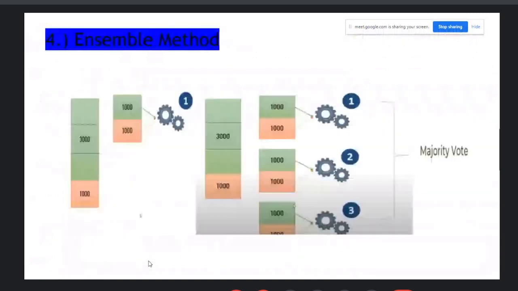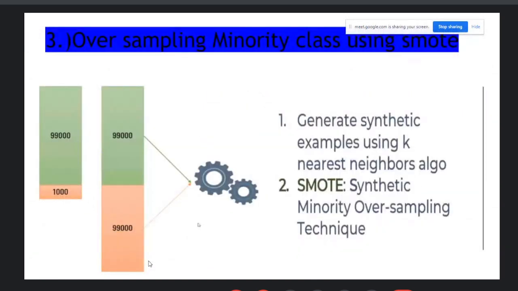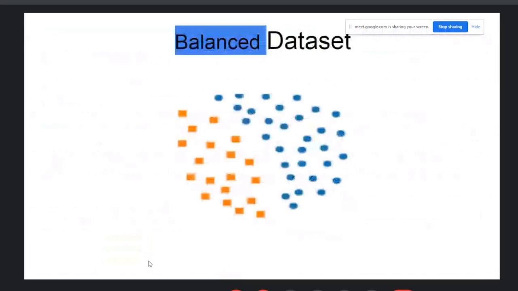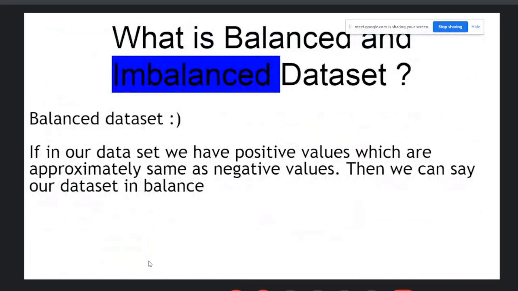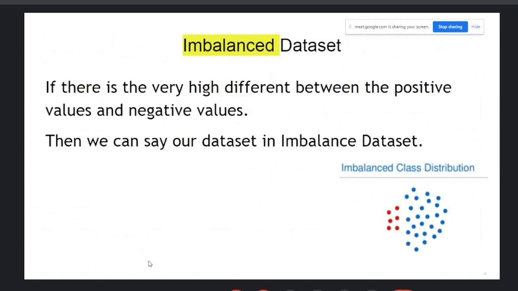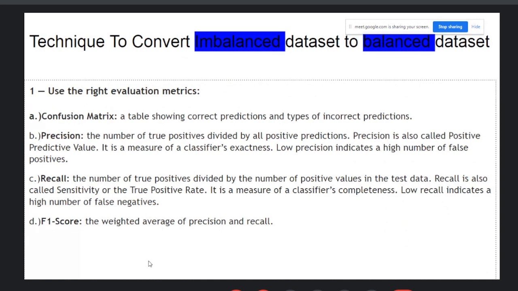So I repeat once again, so that you understand it properly. What is undersampling? What is a balanced data set? A balanced data set means the positive and negative values are approximately the same. What is an imbalanced data set? It means there is a huge difference between positive and negative values. Now, for the different techniques, check the confusion matrix, the precision and recall, and the F1 score. Getting a high accuracy alone is not a great thing, it's not a good thing. So you should increase your F1 score, the weighted average of the precision and recall.